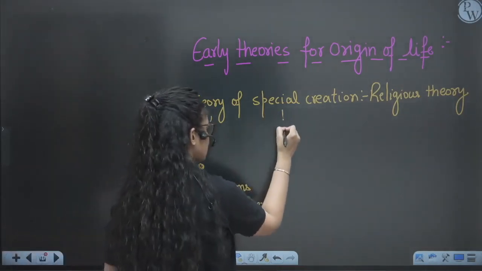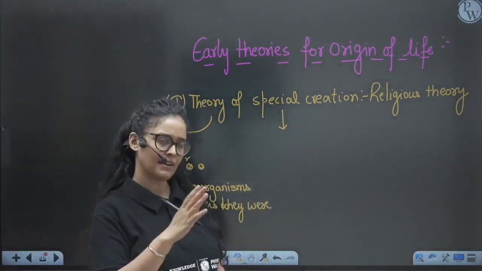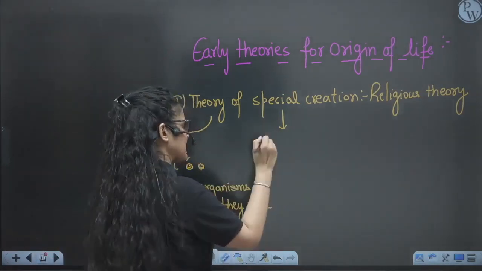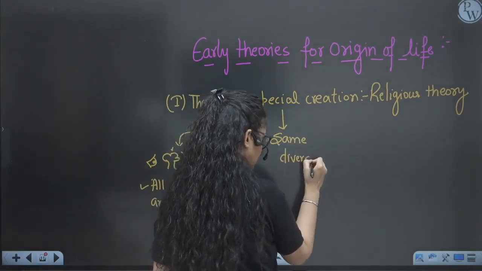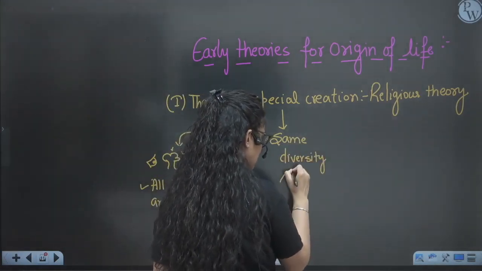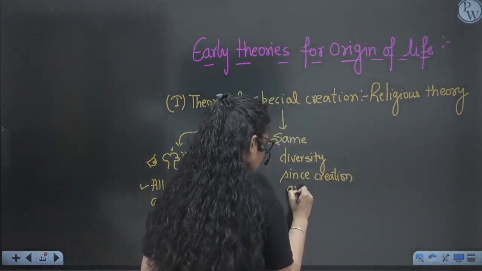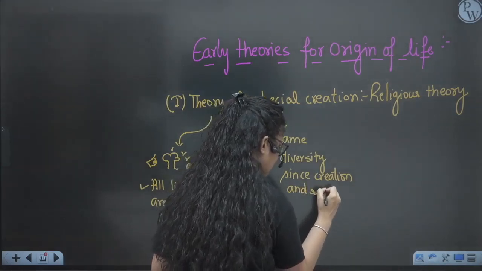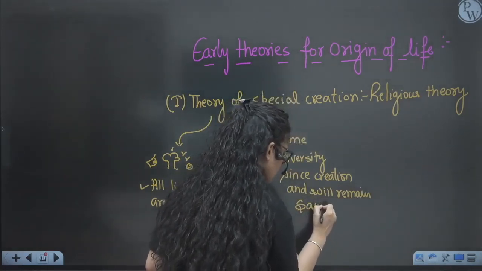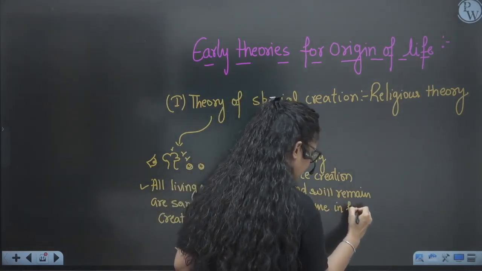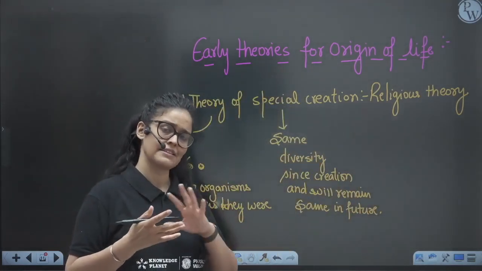The second point of special creation is that diversity was always the same in the past, in the present, and in the future. There is the same diversity every time. The same diversity since creation, and it will remain the same in the future also. There will be no change. Whatever God or that special force has created, earth the way it was, it is the same since then, right?